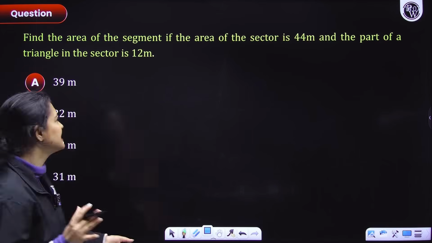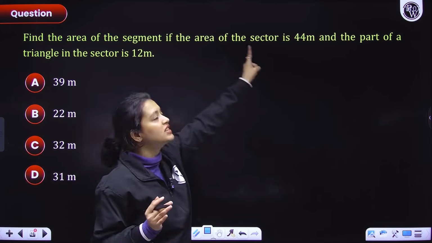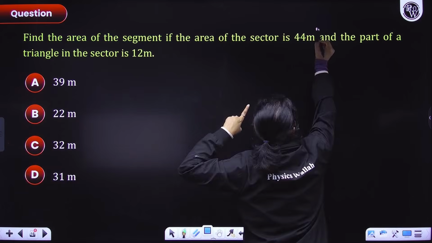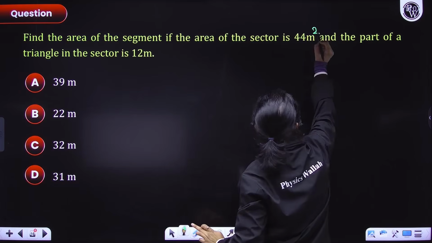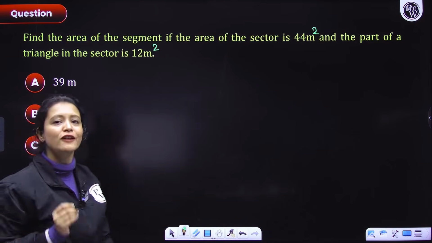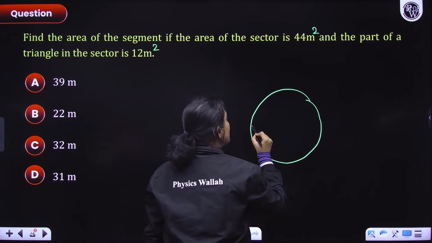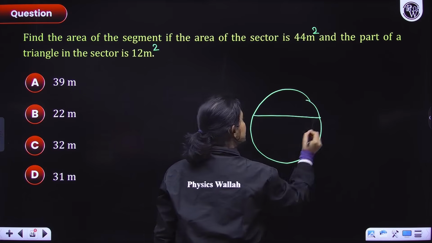Area of the segment is asked. If the area of the corresponding sector is 44 meters square and the area of the corresponding triangle is given as 12 meters square. Think about it, everyone, we have a circle here, and let's suppose this is the segment.